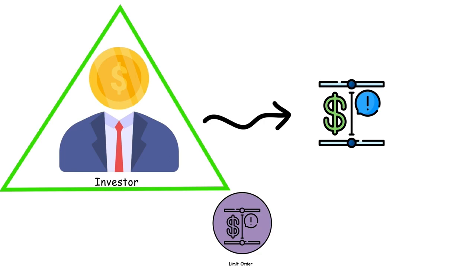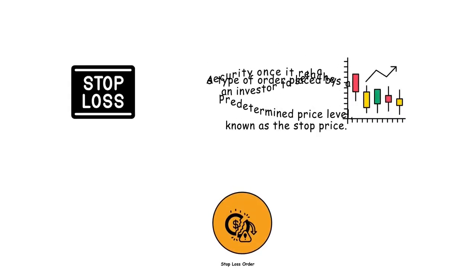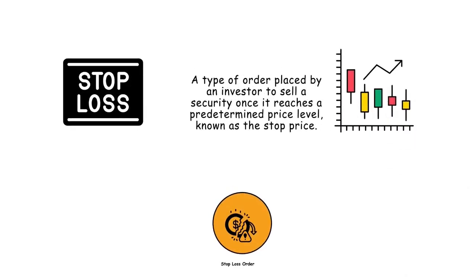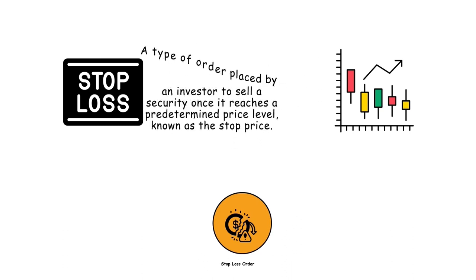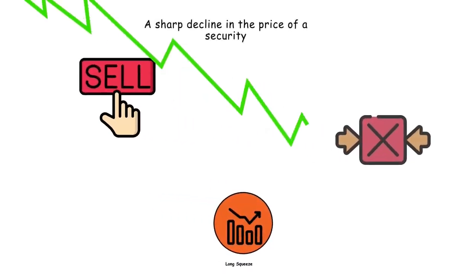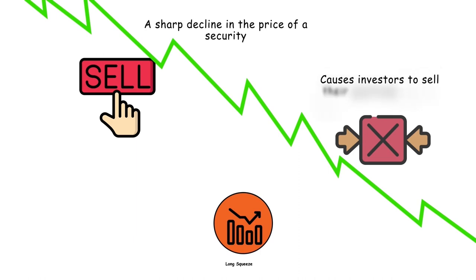Limit order. A type of order placed by an investor to buy or sell a security at a specified price or better. Stop loss order. A type of order placed by an investor to sell a security once it reaches a predetermined price level, known as the stop price. Long squeeze. It occurs when there is a rapid and sharp decline in the price of a security that is heavily owned by long investors, causing them to sell their positions to limit losses or meet margin calls.